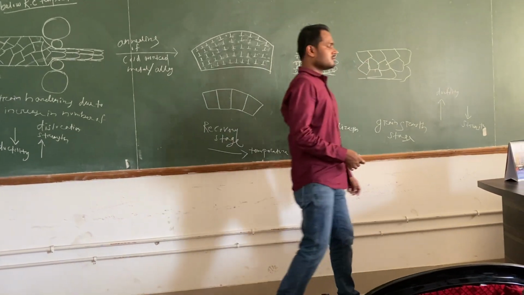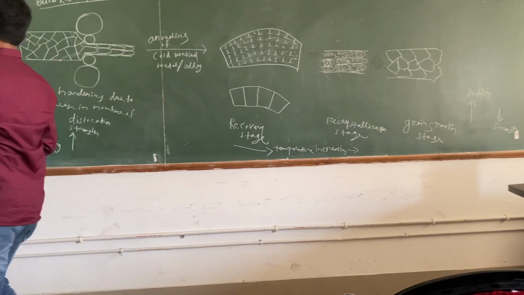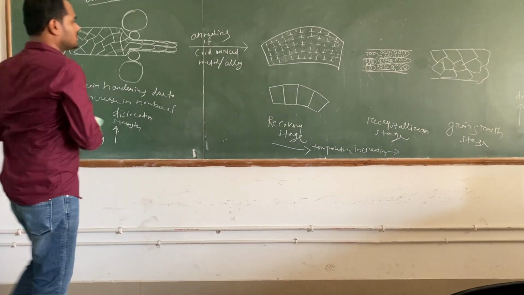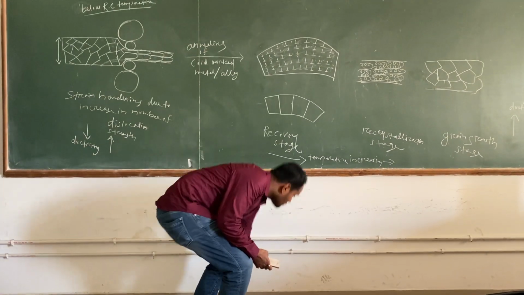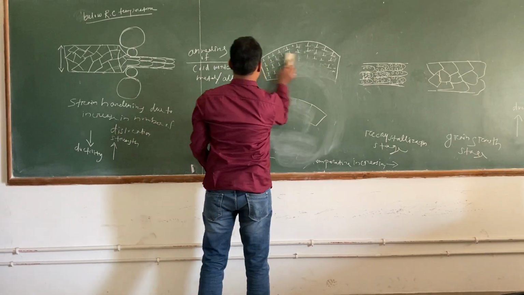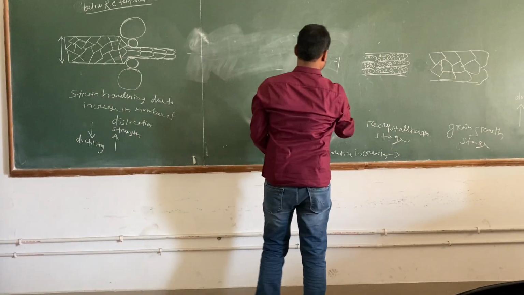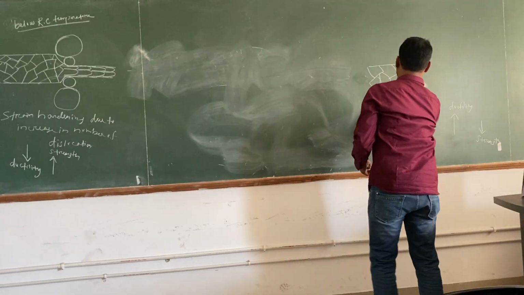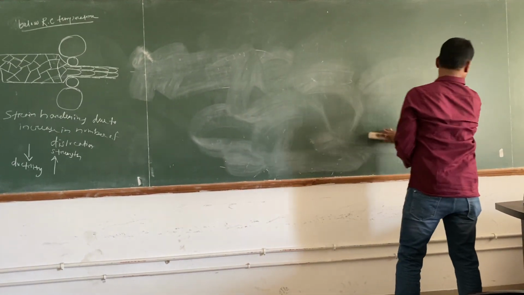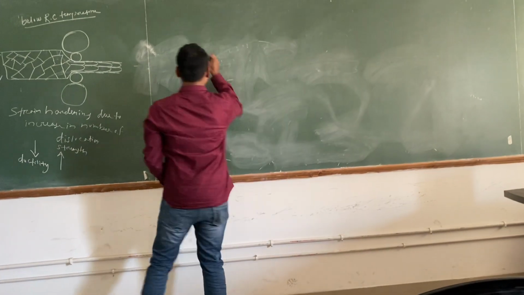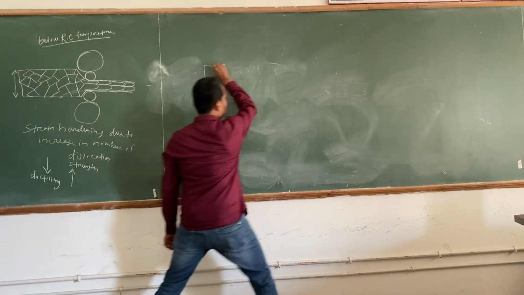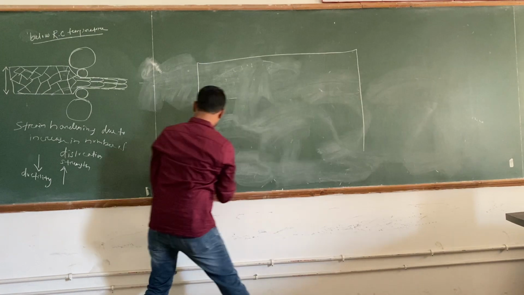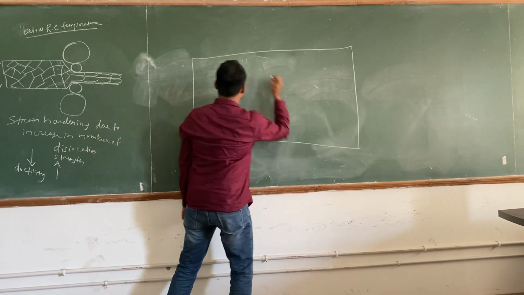This is the situation. Suppose I want to draw a plot. Suppose this is the temperature direction.